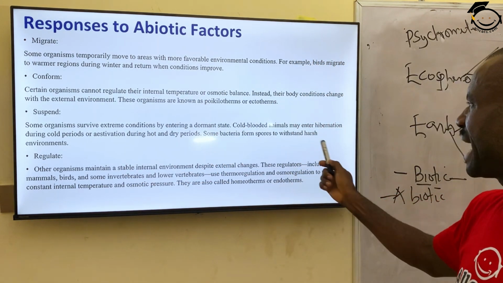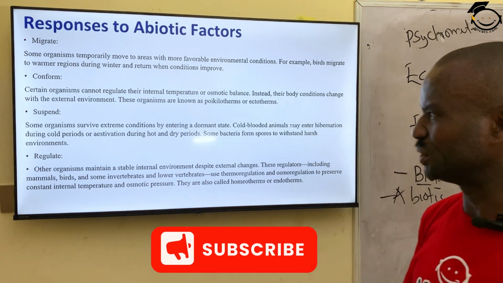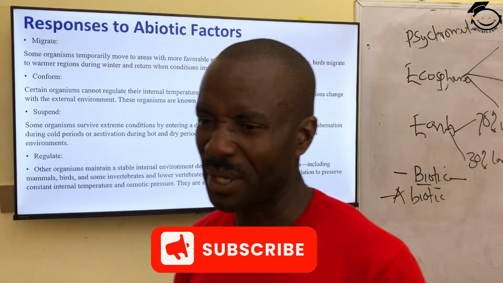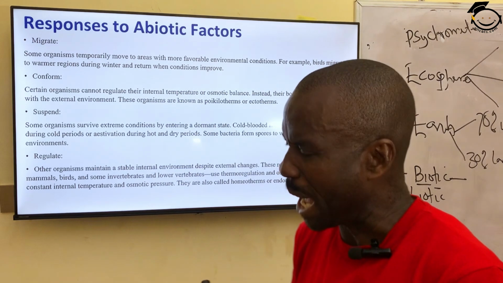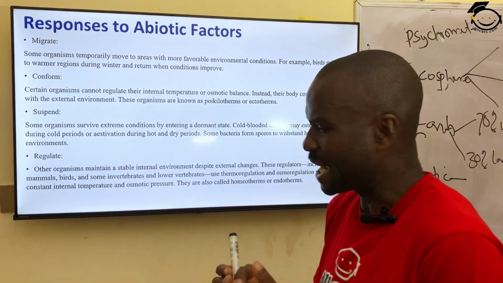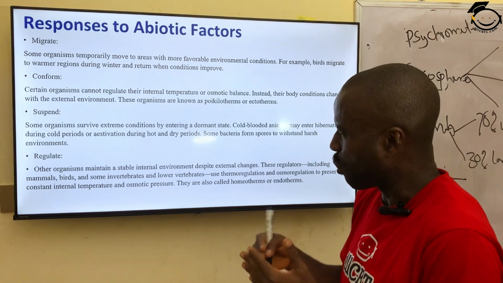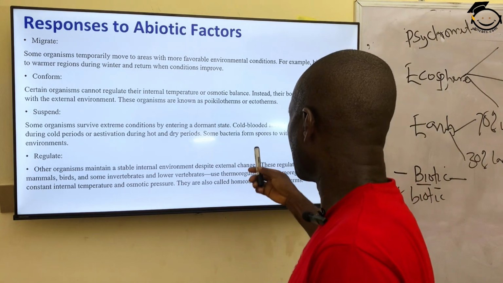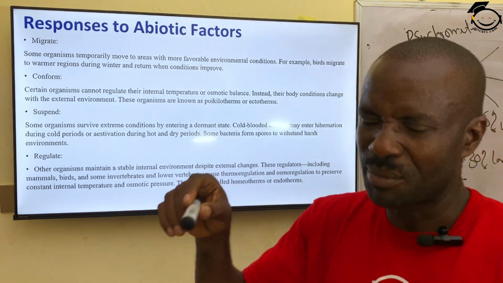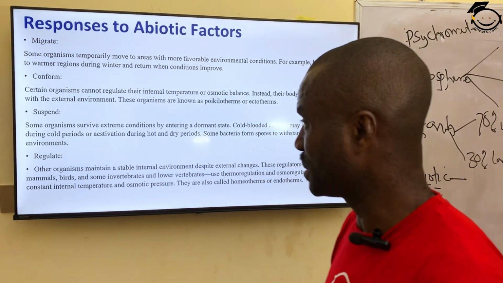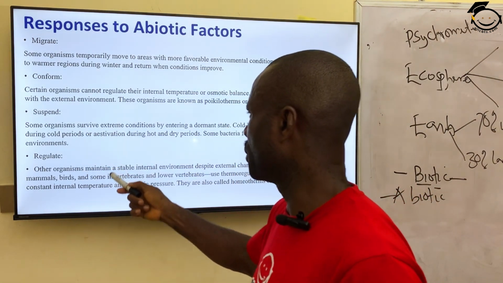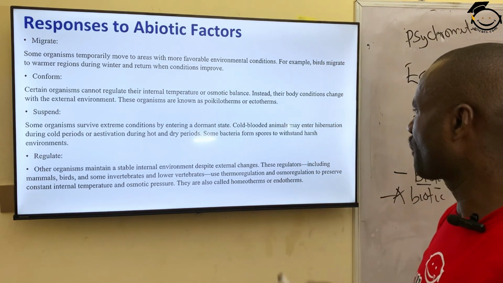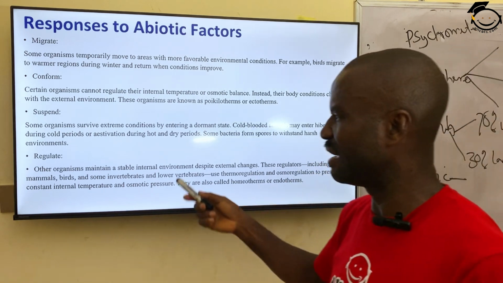Cold-blooded animals may enter into hibernation during the cold period. We have seen that in lizards. Lizards, snakes, they are cold-blooded animals. On a cold day, they try to hibernate. They try to hide themselves. They try to go to a place that is warm for them. They hide themselves because they are cold-blooded animals. They cannot conform to the environment, which is harsh for them during cold period, or estivation during hot and dry period. Some bacteria form spore to withstand harsh environment.